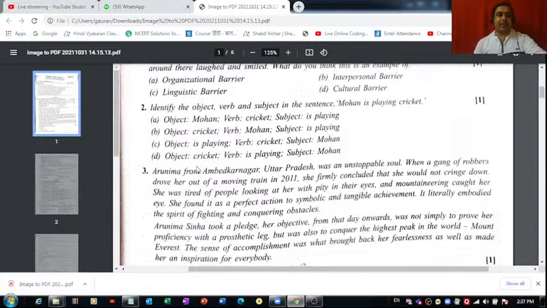Okay, then comes question number 2, which is identify the object, verb, and subject in the sentence. So we have a sentence given to us here. We have to identify these three things in this sentence. Mohan is playing cricket. So here, Mohan is what, object, verb, or subject? So Mohan is, of course, a subject. Then playing is verb, and then cricket is object. So as per this information, part D is correct.